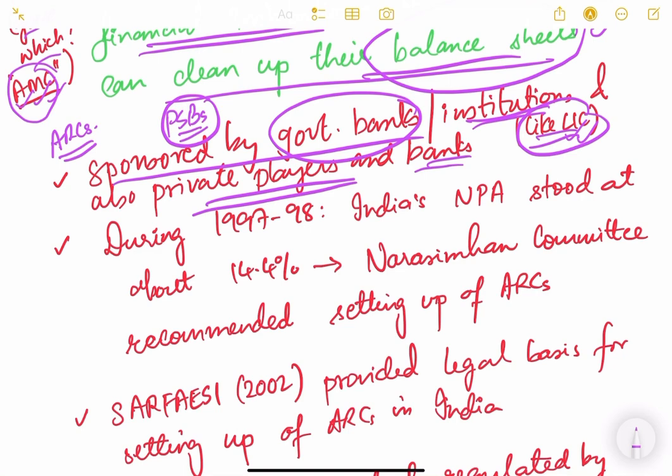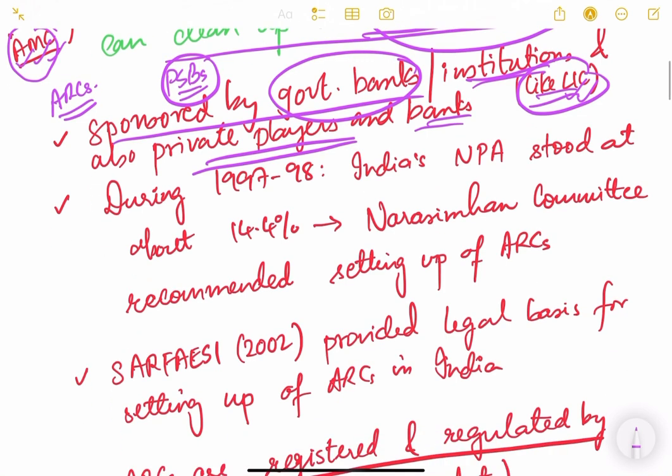So they can all combine together and form an ARC. It's not necessary that only the government can form ARCs. ARCs can be formed by government banks, private banks, government institutions, private institutions, etc.